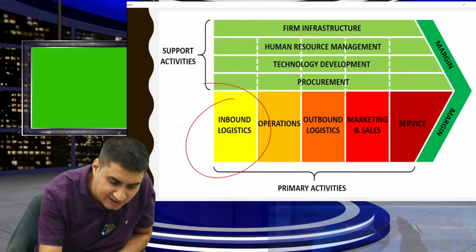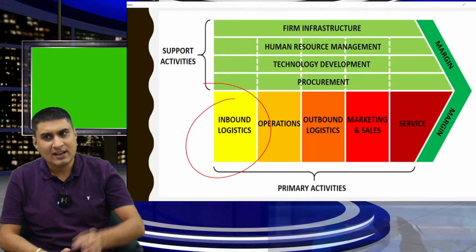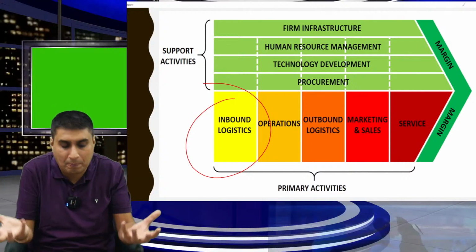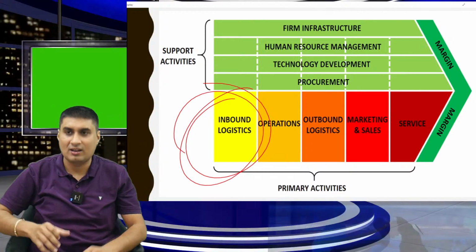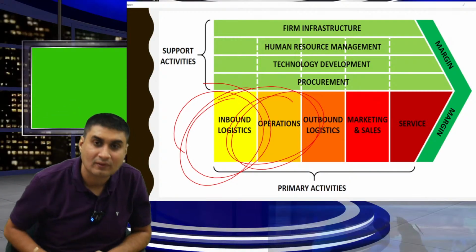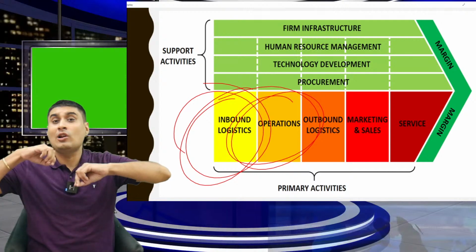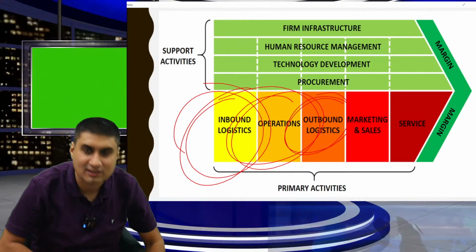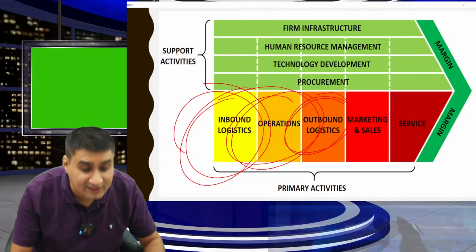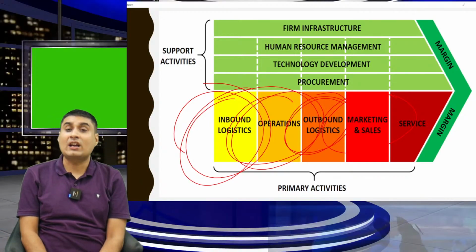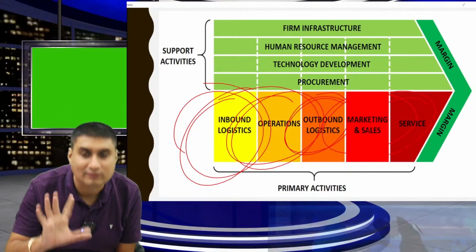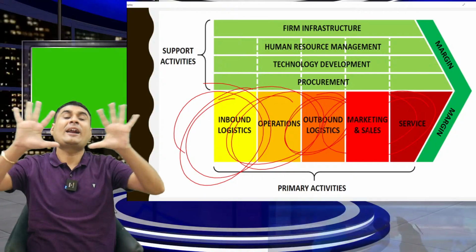Okay. Inbound logistics. Let's take example, pizza company, Domino's. In Domino's, what is inbound? The base comes. Pizza cannot be made without the base, cheese, topping. Inbound logistics means raw material coming. Then directly pizza is made? No, we need to convert raw material into finished good. Operations happen. Pizza ready. Now ready means you will not eat, you will send to other. Outbound logistics. How to reach to customer, delivery partners, etc. Fourth, pizza cannot be sold without marketing. After marketing, if by mistake wrong pizza done or you take more than 30 minutes, you need to give refund service. So in every business, there are 5 primary activities.